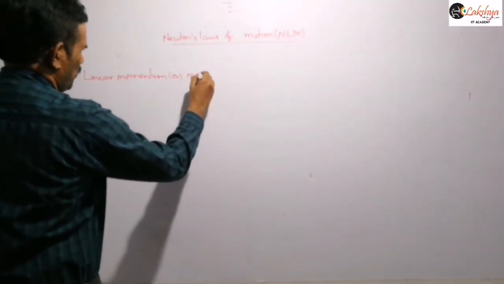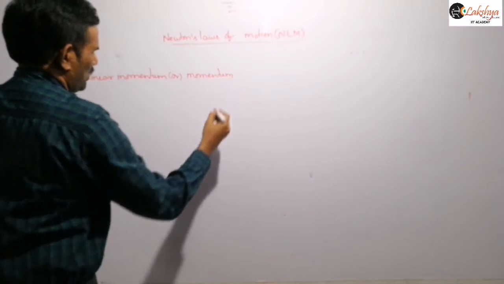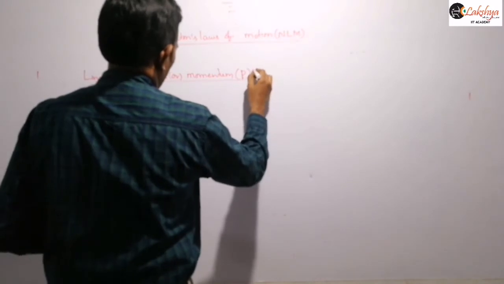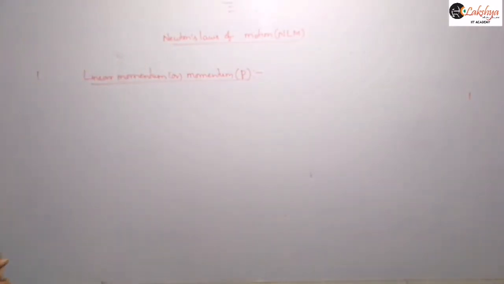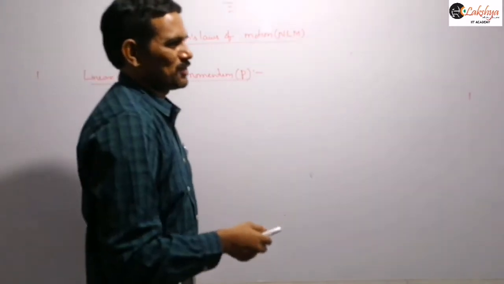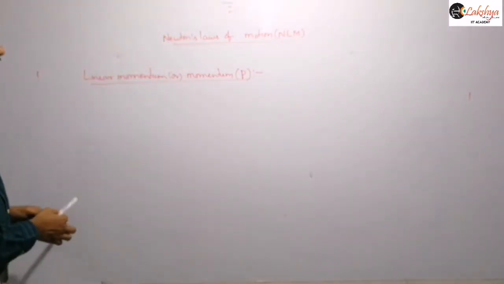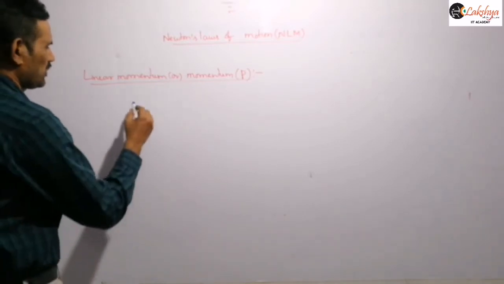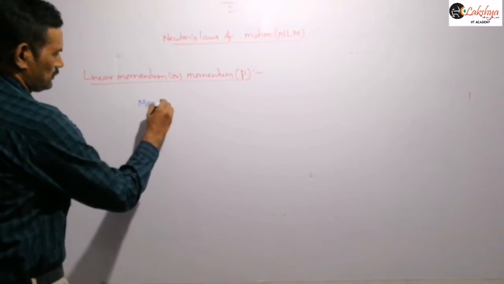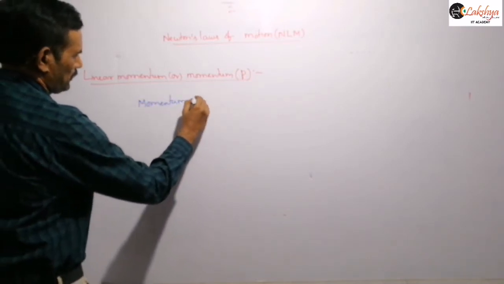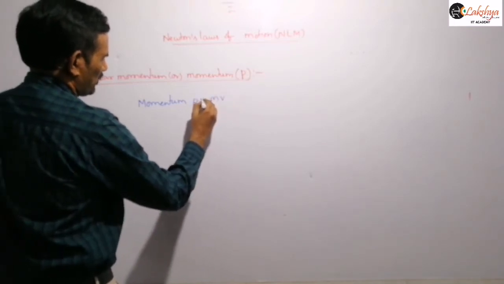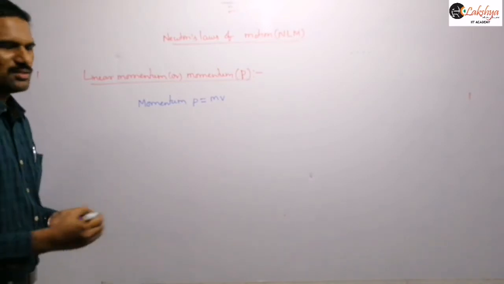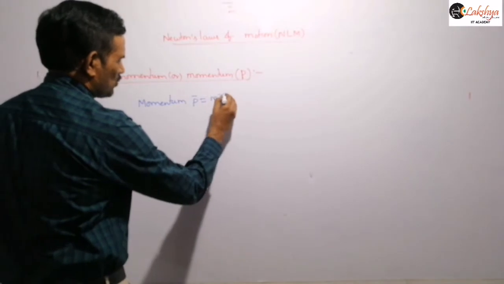Simply you can call this momentum, and generally we represent it with P. Momentum is nothing but the product of mass and velocity, so momentum can be defined as m into v. The product of mass and velocity of an object is called momentum, and it is a vector quantity, and its direction is the same as that of the velocity.